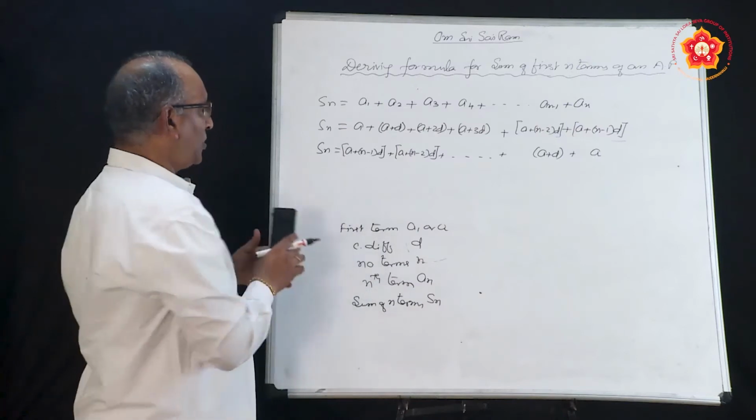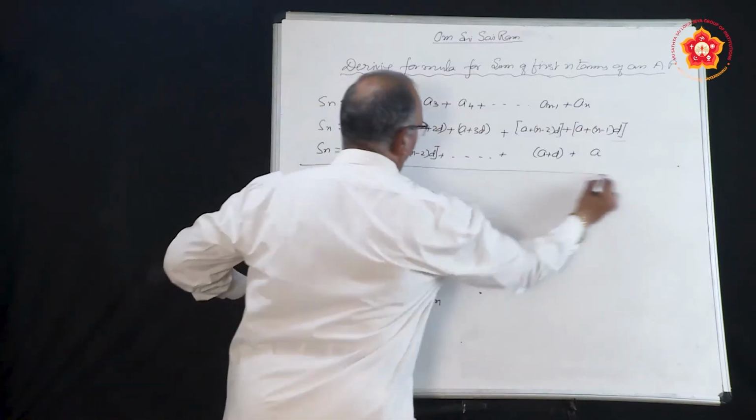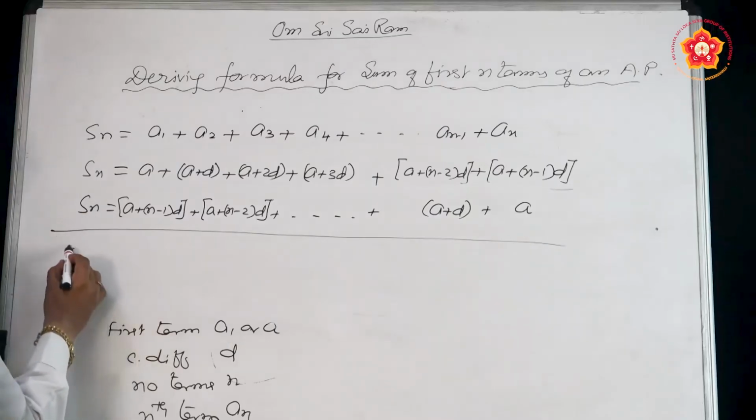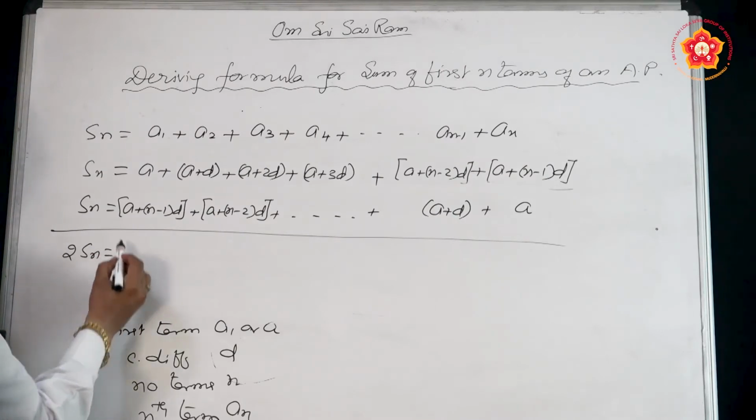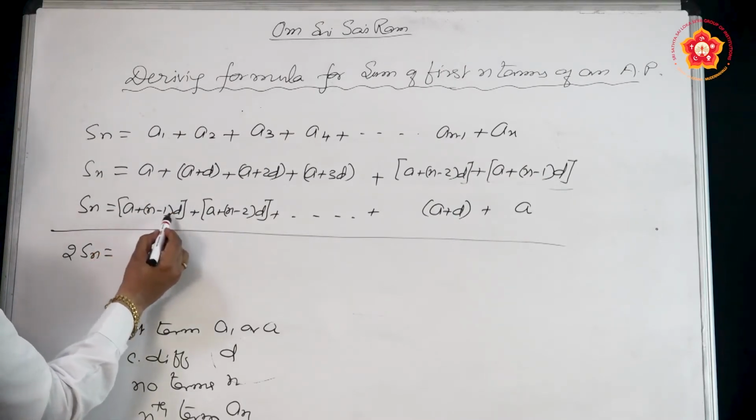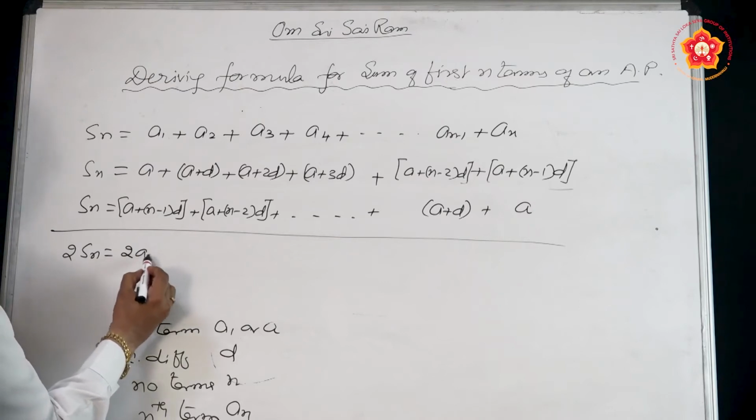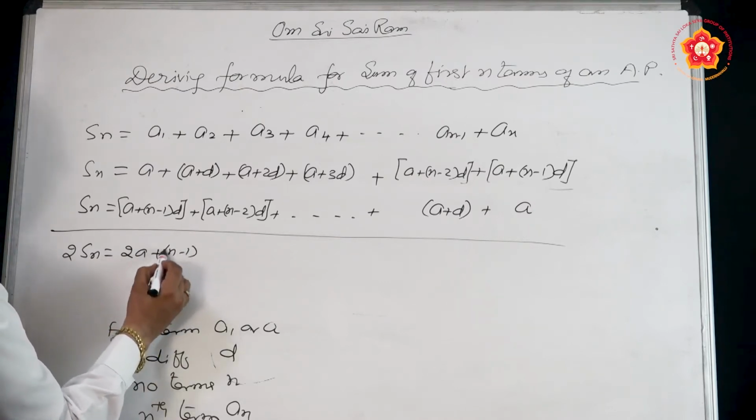Now you add them column wise. So Sn plus Sn becomes 2Sn equal to A plus A plus n minus 1 into D, which is 2A plus n minus 1 into D.